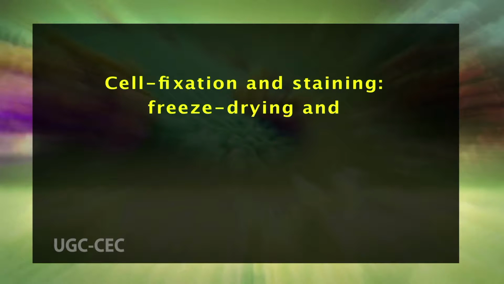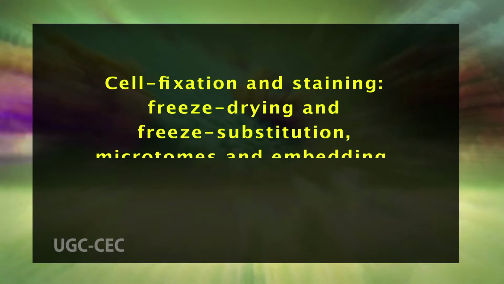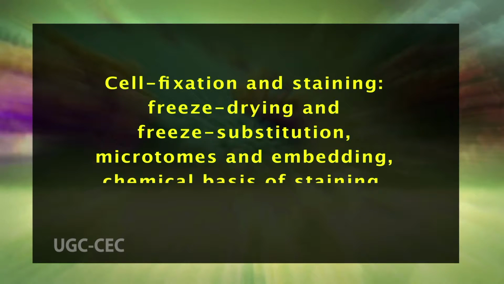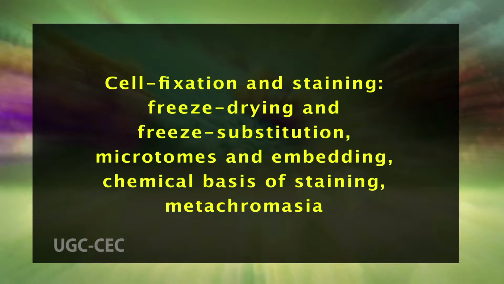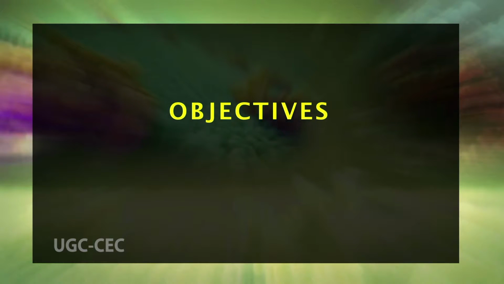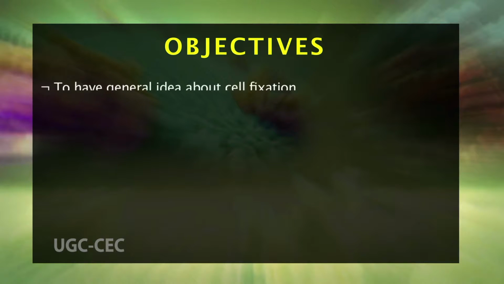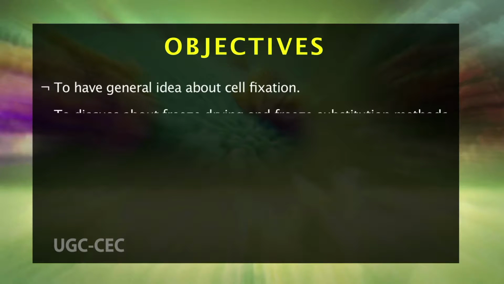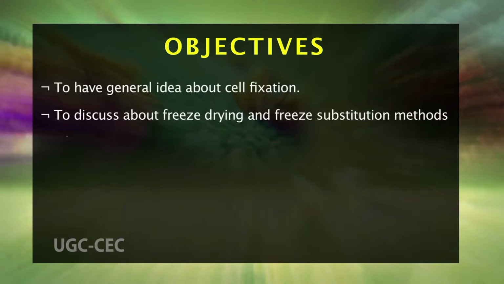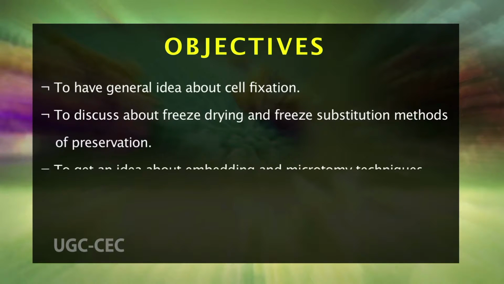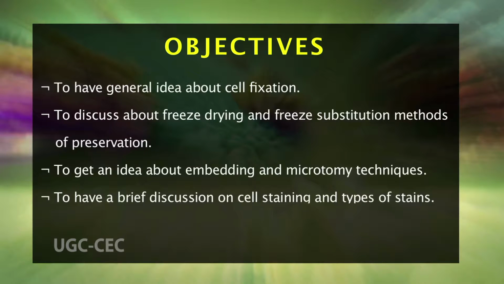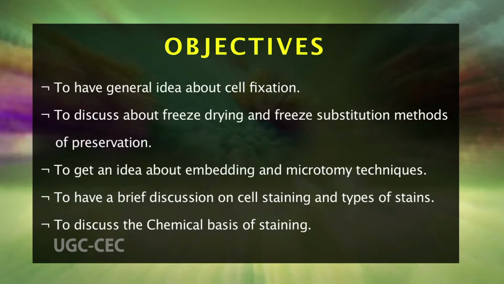Today we are going to discuss the key topic, that is cell fixation and staining, freeze drying and freeze substitution, microtomes and embedding, chemical basis of staining and metachromasia. The objectives of our lecture are to have a general idea about cell fixation, to discuss freeze drying and freeze substitution methods of preservation, to get an idea about embedding and microtomy techniques, to have a brief discussion on cell staining and types of stains, and to discuss the chemical basis of staining.